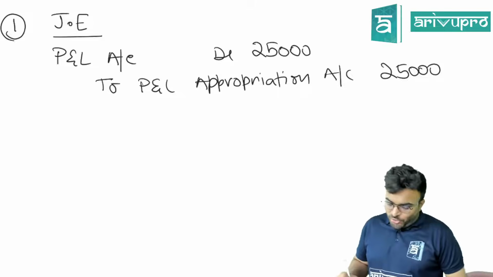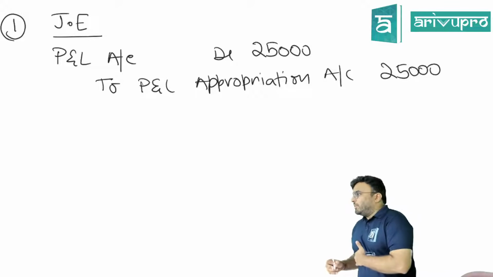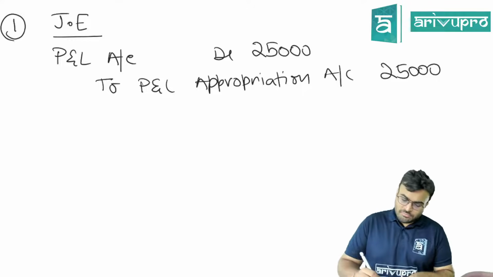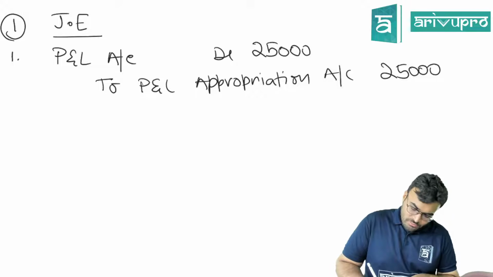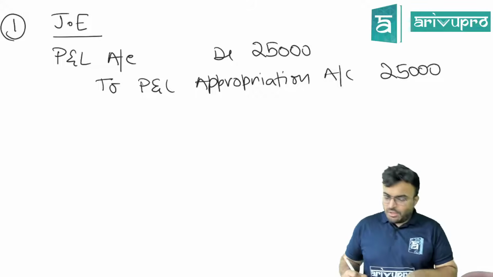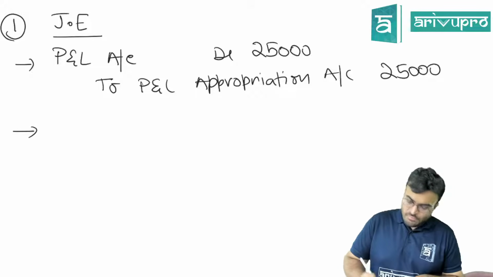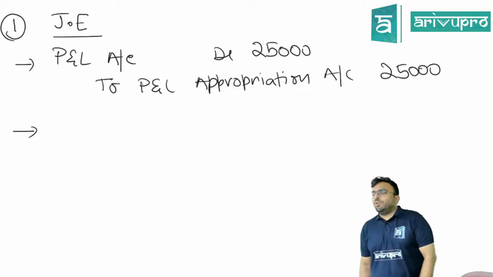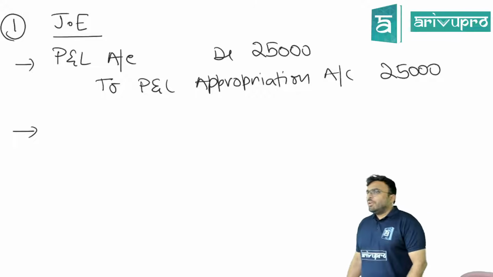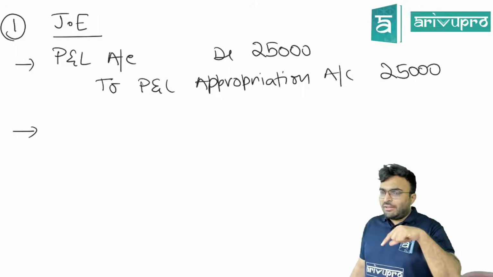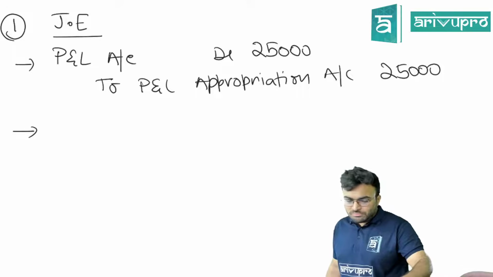P&L account debited to P&L appropriation account. Is this clear? Now, what next? After you got P&L appropriation, then what do you do? Interest on capital. Interest on drawings, they have not told.